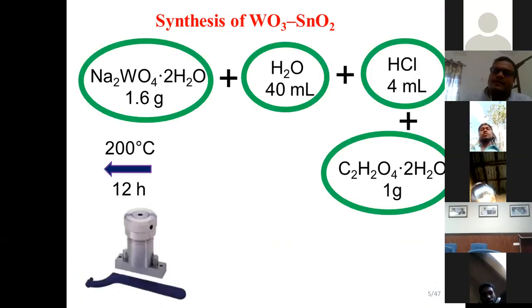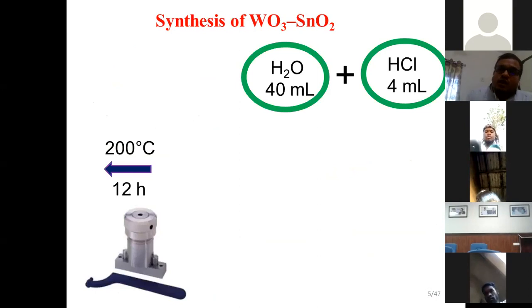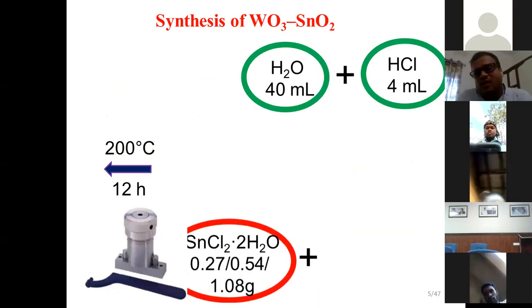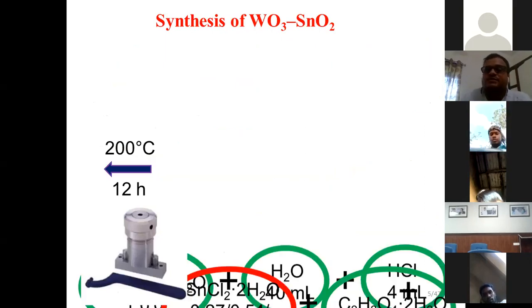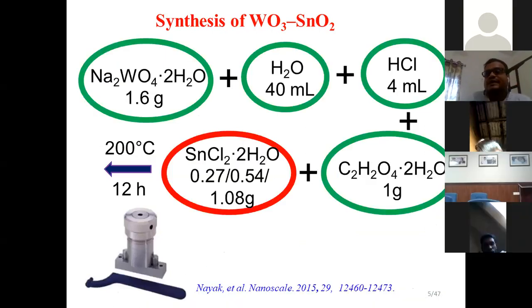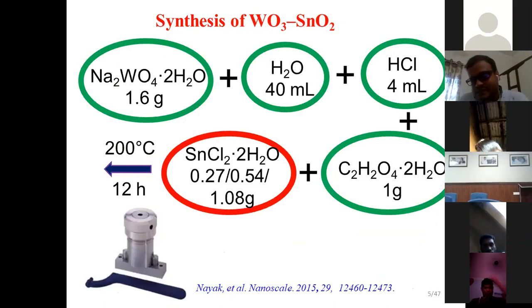How we prepare these materials: we take some precursors of those materials, add them, and use a hydrothermal method. Only tungsten oxide we prepared, only tin oxide we prepared. Then we vary the tin precursors and prepare the composite of tin oxide and tungsten oxide.